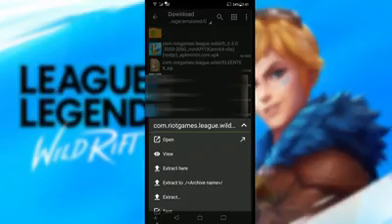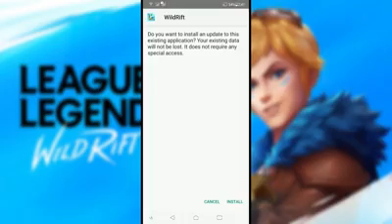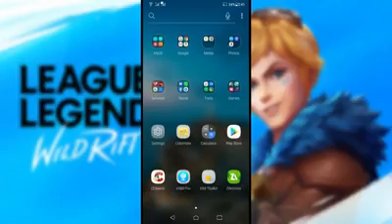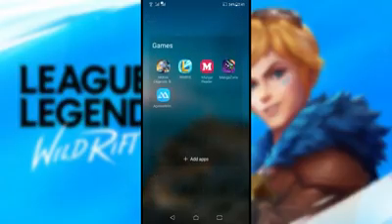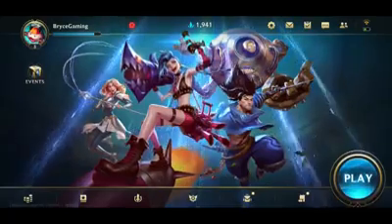click the application, open it, and install the application. So once you're done, the LOL Wild Rift logo will appear in your interface. Click on the application and sign in your Gmail account.